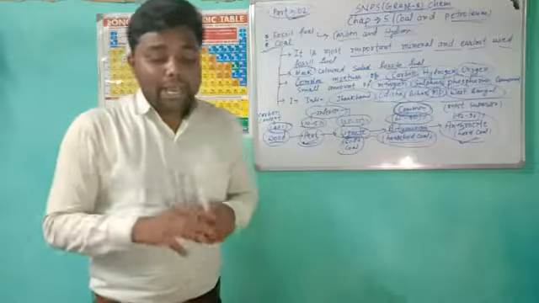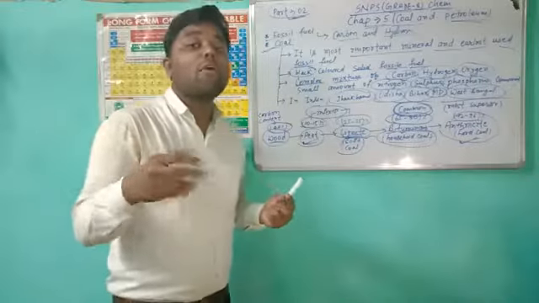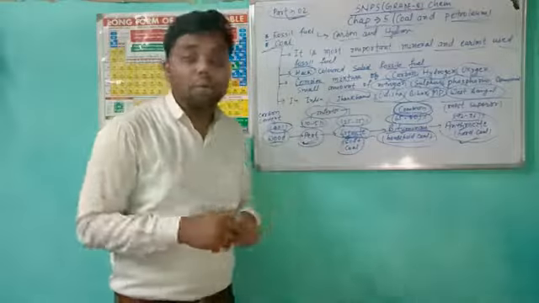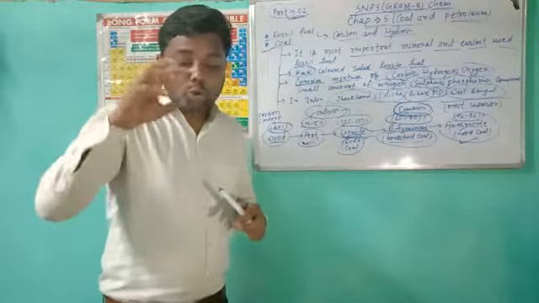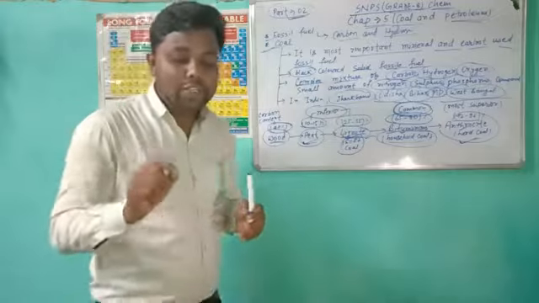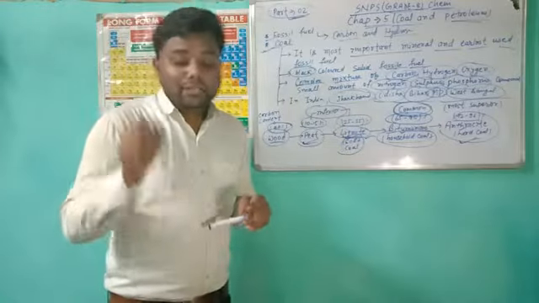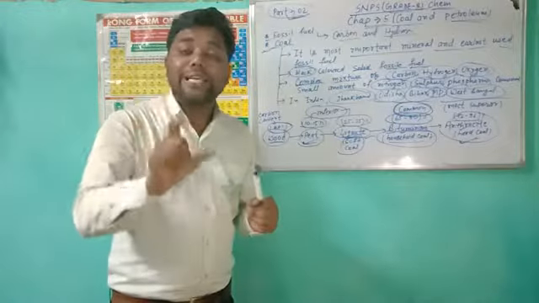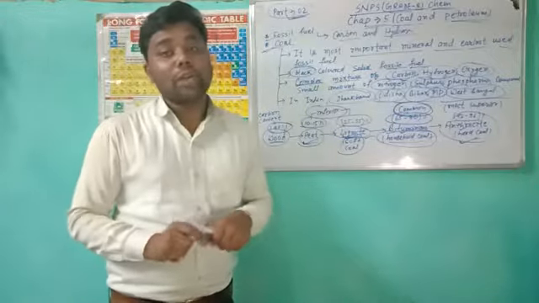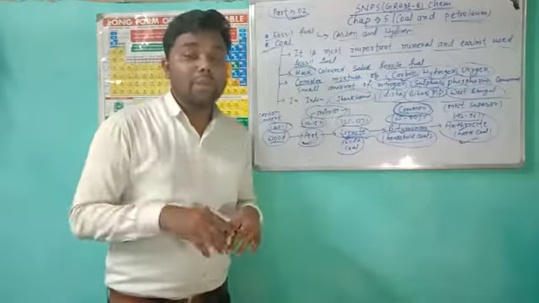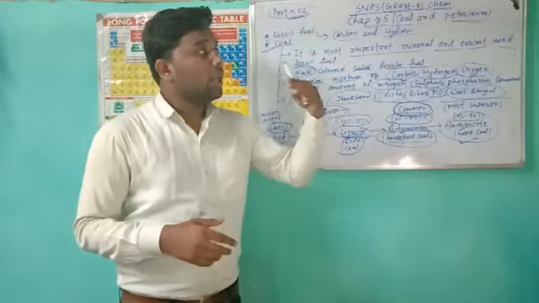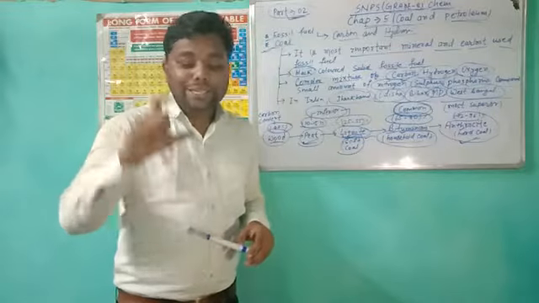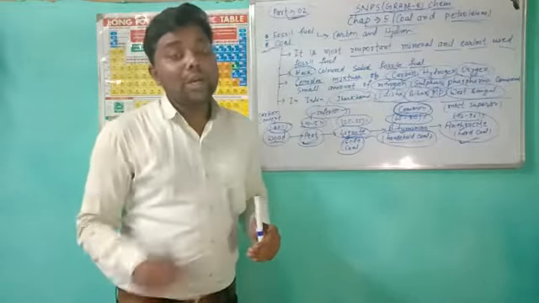Next use is, it is also used in extraction of metal. In your class 10th, you will study about extraction of metal. And the last use is, coal is used for manufacture of synthetic petrol and synthetic natural gas. You will study about this topic in your upcoming classes.